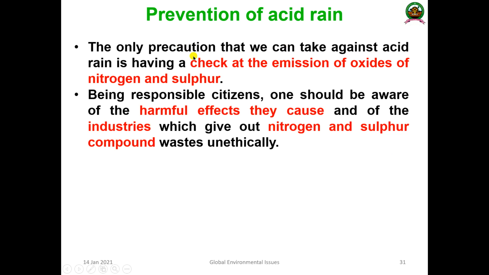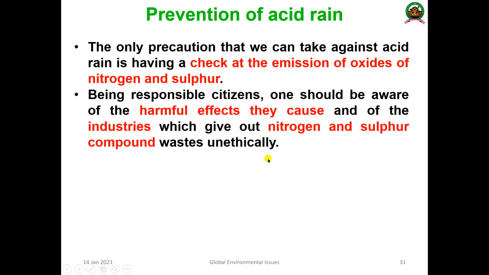Periodically check the oxides of nitrogen and sulfur, then reduce the usage of automobiles and industrial processes. Being responsible citizens, one should take the responsibility to convey this message and make others aware of the harmful effects. The industries which release nitrogen and sulfur compound waste unethically should be strictly banned.